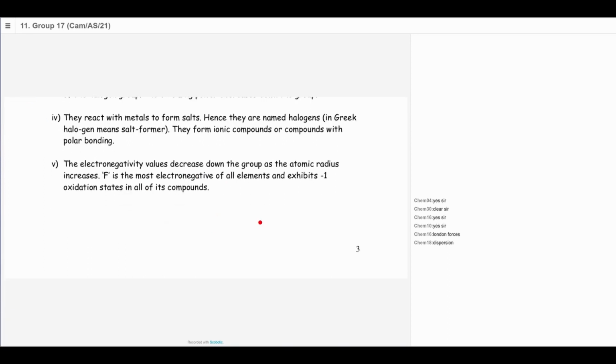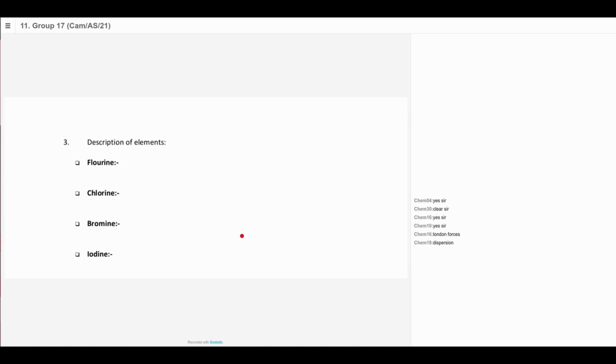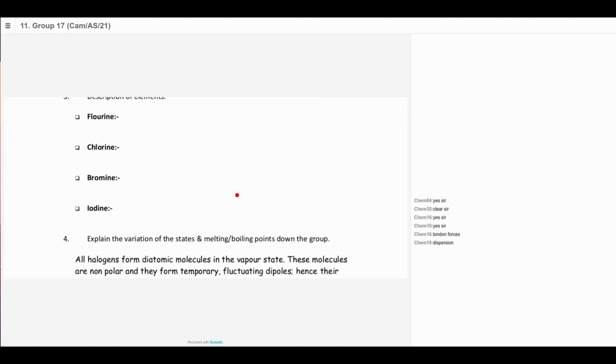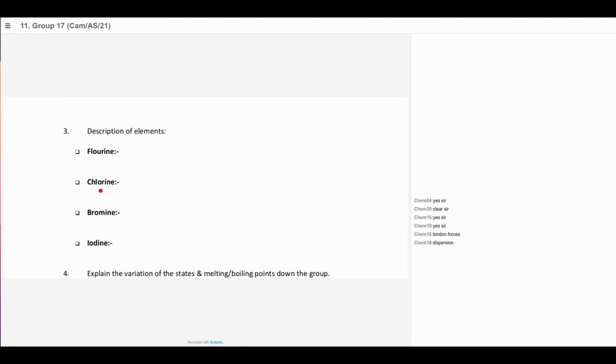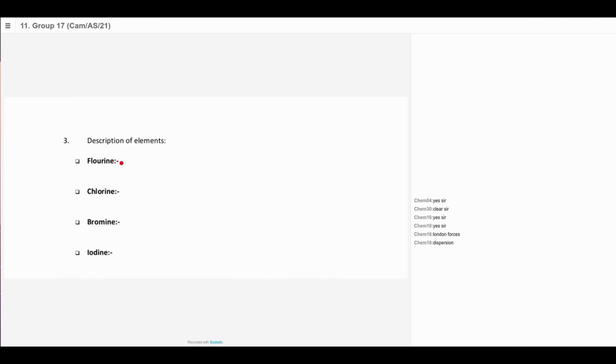As for the electronegativity, that's the ability of an atom to attract the bonding pair of electrons to itself. That will decrease down the group. The most electronegative halogen will be the fluorine, and the least will be the iodine or the astatine. As for the description of these elements, we can write the description here. Fluorine, pale yellow gas, smelly and poisonous. Please write the description.